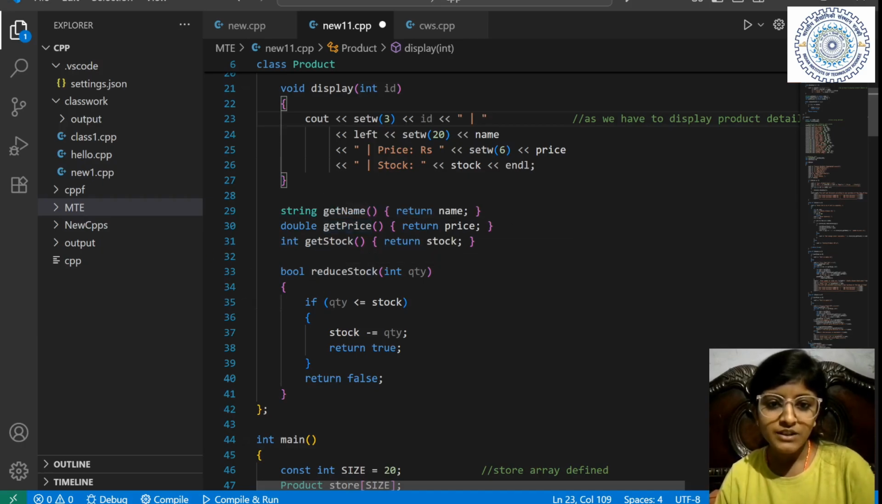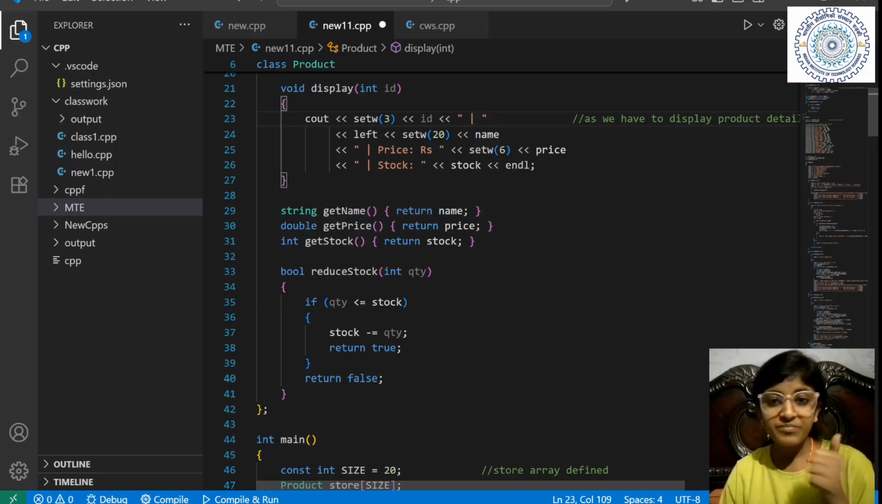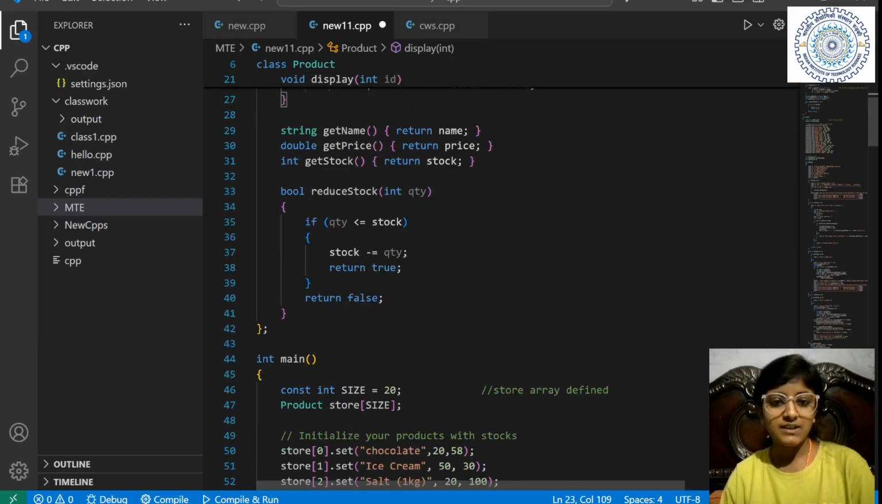So we will make this function string getName, and it will return the name. So we have made a function of type string. It will return what? It will return a string. And name is a string, no? So it will return a string. If I make the function getPrice, it will return the price. If I make a function getStock, it will return the stock. So I've made these functions again.